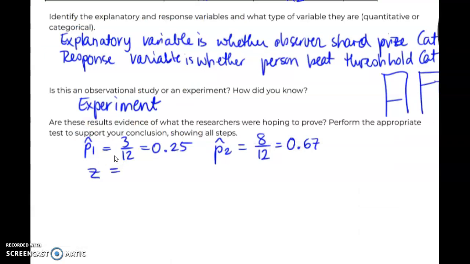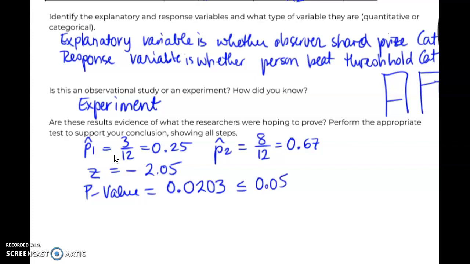So our test statistic was -2.05. Our p-value was 0.0203, which is less than our 5% significance level, which is our most common significance level over here. So we are going to reject the null, which means that yes, at the 5% significance level, we do have sufficient evidence that having a vested observer makes it less likely to beat that threshold.